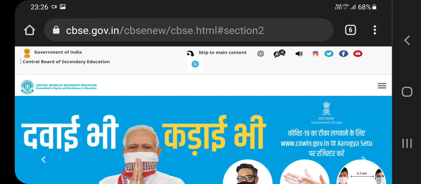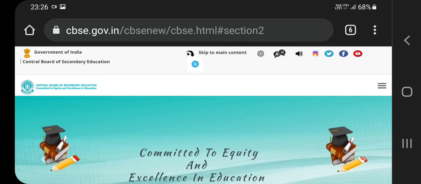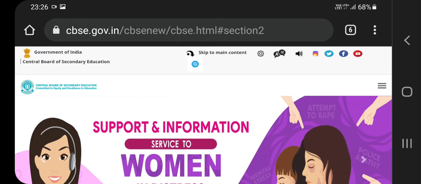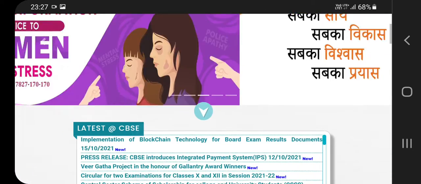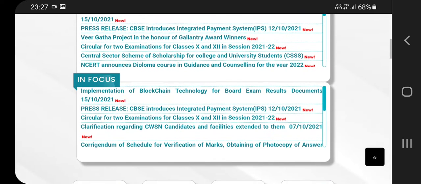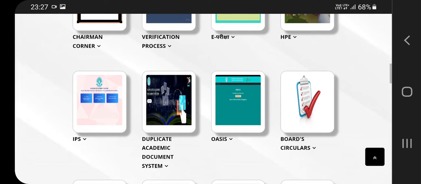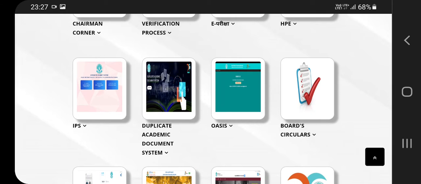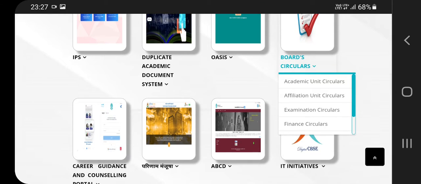So you can find the date sheet from cbse.gov.in, that is cbse.gov.in, and if you go to this site, you'll go downward and below it you can see board circular. If you click it there, you'll see examination circular.